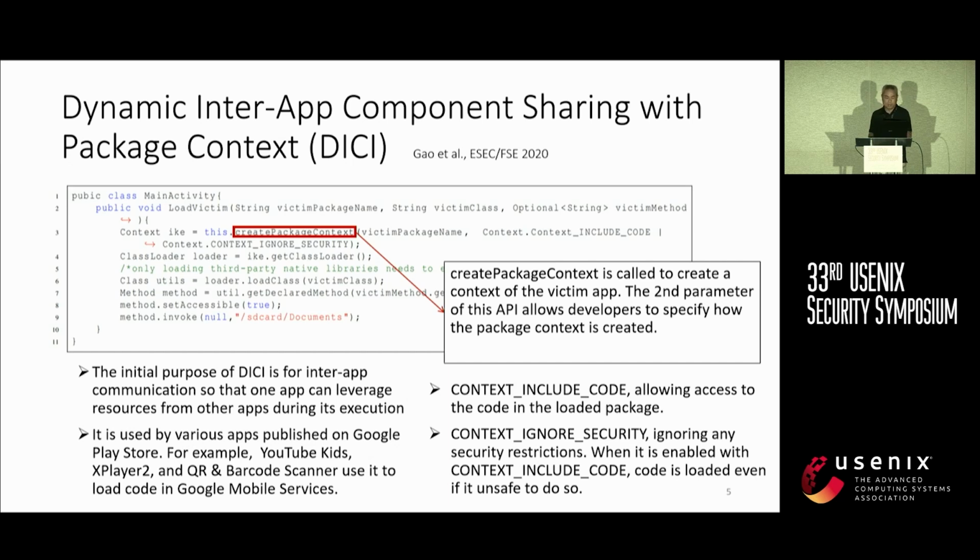Basically, what this previous work found is that Android allows certain components to be shared among different processes. There is specific code that you can use in your app to load the context of any other victim app that is running on this device. And many apps on the Google Play Store are actually using this.